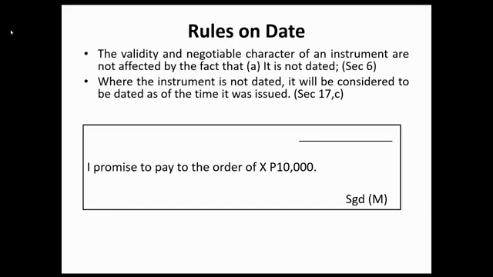Now, let us proceed to the rules on date. The validity and negotiable character of an instrument are not affected by the fact that it is not dated. Kaya alam mo, yung illustration dito sa baba, wala siyang nakalagay na date. Ang mag-a-apply, section 6 in relation to section 17 paragraph C. Sabi ng section 17 paragraph C, if the instrument is not dated, it will be considered to be dated as of the time it was issued. Kaya kung walang date dyan, ang rule, date of issue.